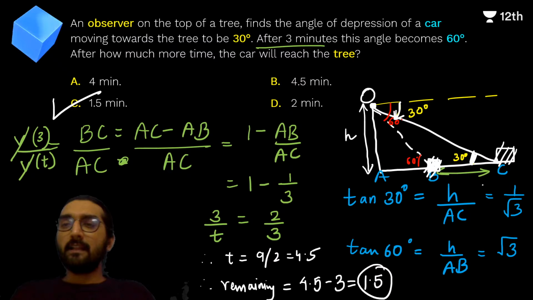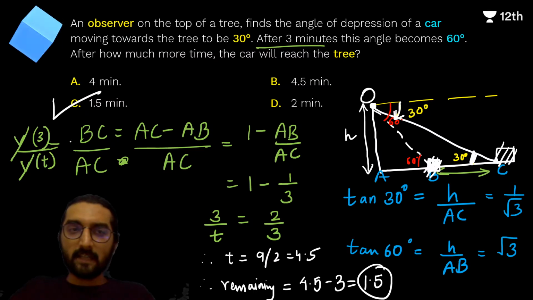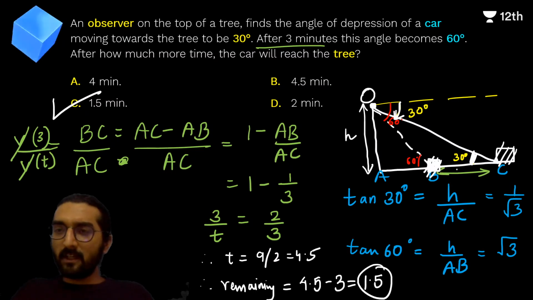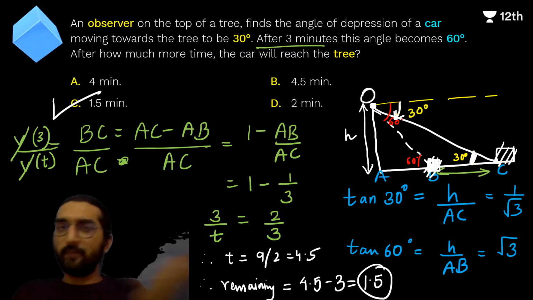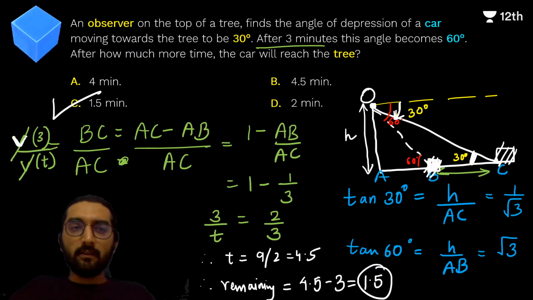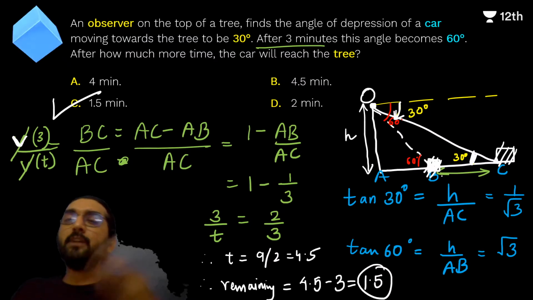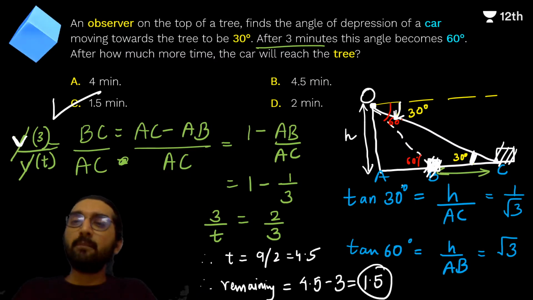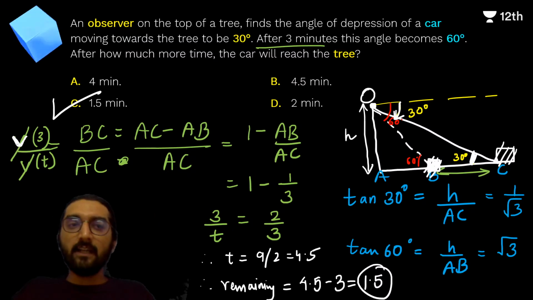Now we are saying that okay, BC upon AC, all right, BC upon AC is this distance upon this distance. Look carefully, okay. Now traveling this distance takes you 3 minutes at your constant speed. We need to assume that the constant speed is v, right? So 3 into v is going to be the distance BC, and AC is going to be v into t, the speed v into the time, the total time traveled to travel from C to A. Yes guys, are we understanding that the v gets cancelled? 3 upon t is equal to BC upon AC.